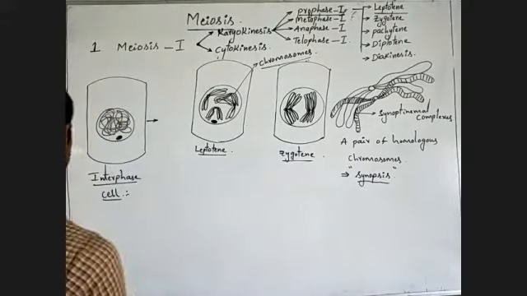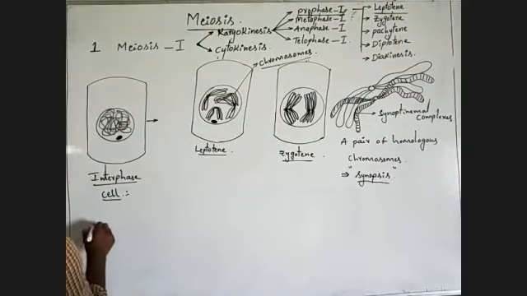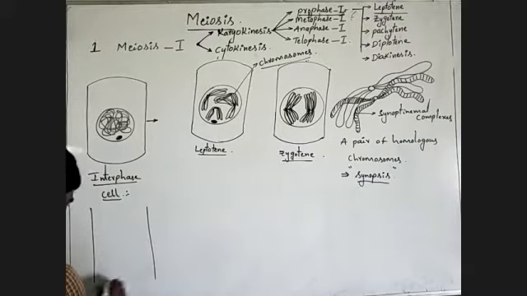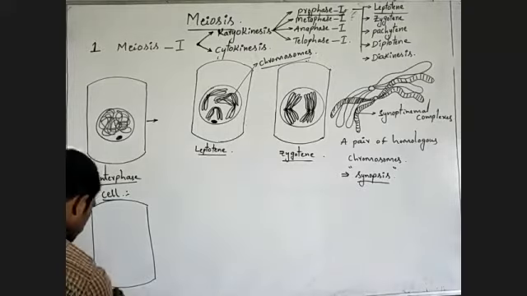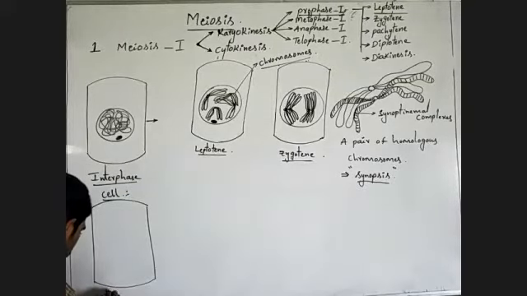Next, the third one is pachytene. Third one is pachytene.